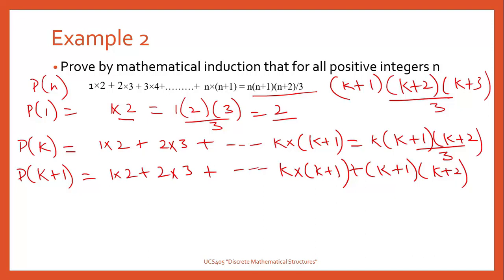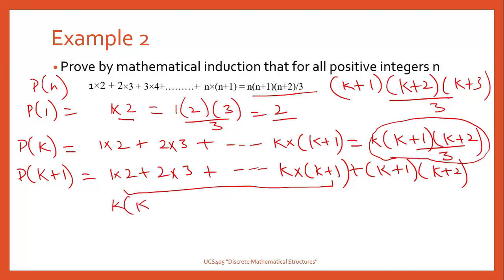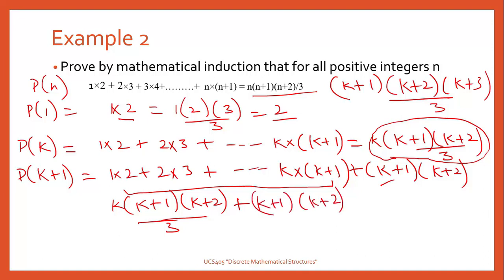Now, by our hypothesis, this summation is equal to k into k plus 1 into k plus 2 by 3. So we can put the value of P of k here, that is k into k plus 1 into k plus 2 by 3, plus we have this, that is k plus 1 into k plus 2.